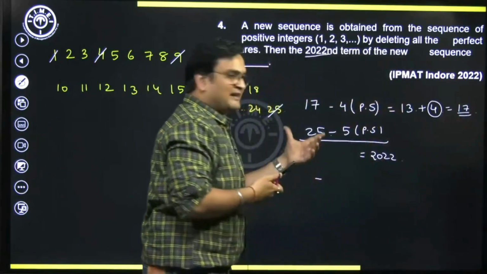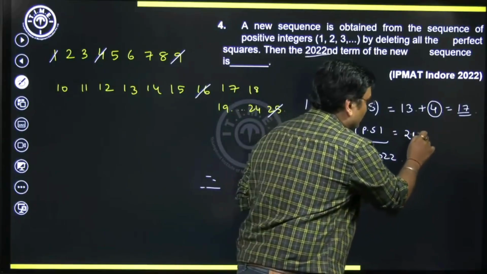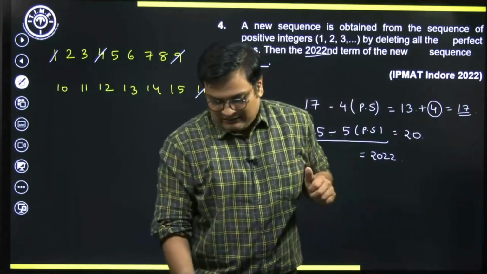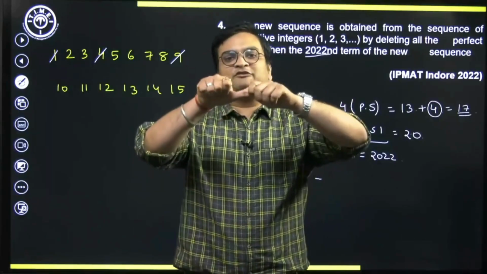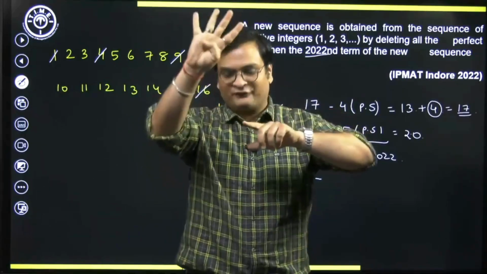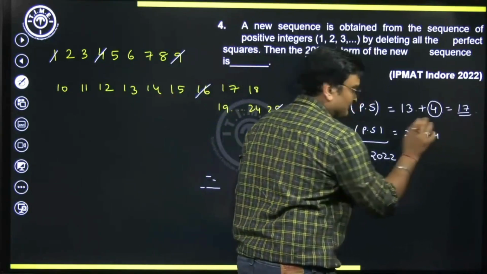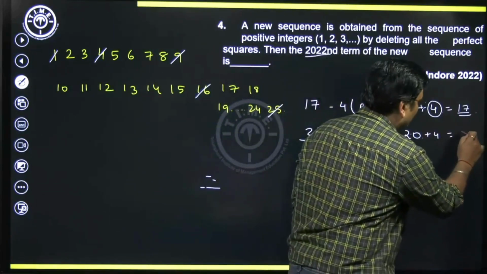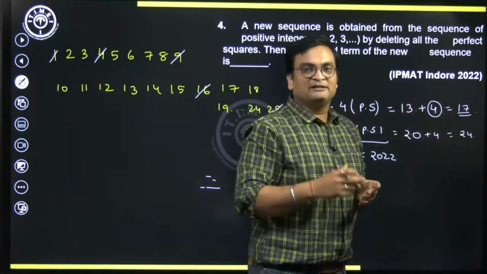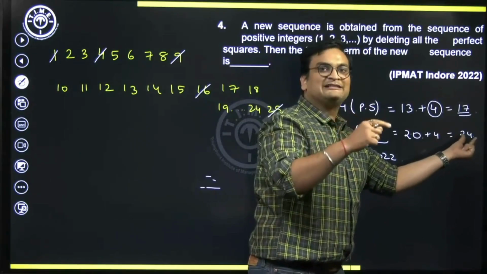Similarly, if I ask you what is going to be the 20th term? If I write it by removing all the perfect squares, just calculate, I would have removed 1, 4, 9, 16 also. That means 4 perfect squares. So if I add 4, say 24 would be the number that I'm looking at, clearly this would be wrong, because you would have removed 4 terms in between, right?